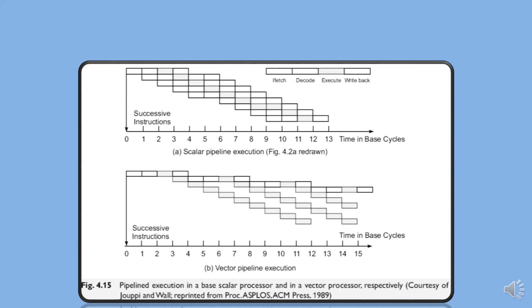Of course, the effectiveness of a vector processor relies on the capability of an optimizing compiler that vectorizes sequential code for vector pipelining. Typically, applications in science and engineering can make good use of vector processing capabilities. The pipelined execution in a vector processor compared with that in a scalar processor is shown in the diagram.